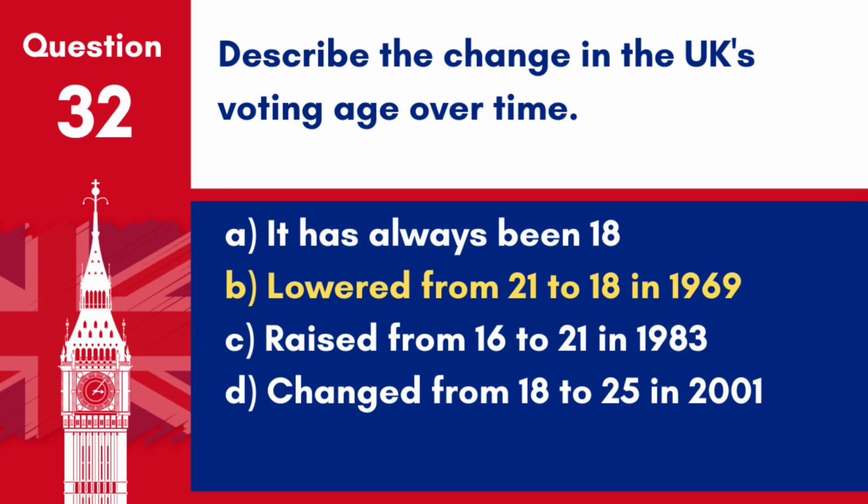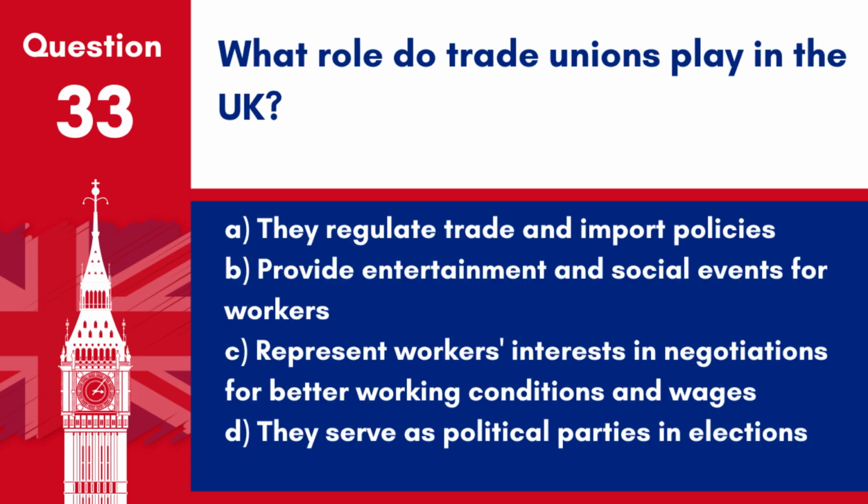The voting age in the UK was lowered to 18 in 1969, enabling a broader demographic to participate in the democratic process. Question 33. What role do trade unions play in the UK? A. They regulate trade and import policies. B. Provide entertainment and social events for workers. C. Represent workers' interests in negotiations for better working conditions and wages. D. They serve as political parties in elections.